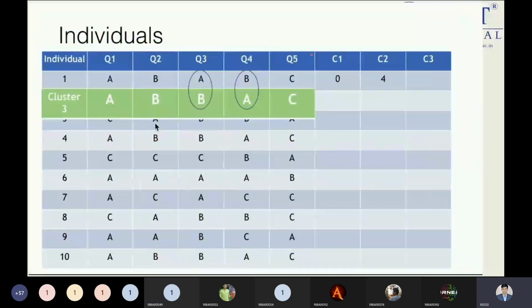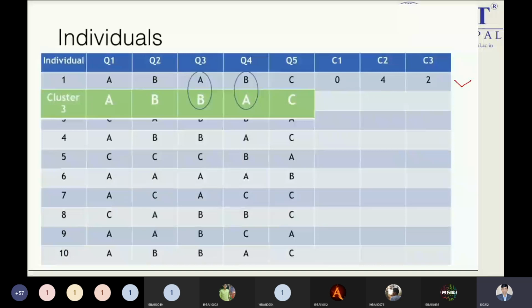See, so we were on our first row and we are trying to match with our cluster. So Q3 and Q4 will not be matched with that feature. So these to be added over here, +1 plus 1. So we got the 2, and definitely we have this answer 2. Okay. So this row 1 is completed right now.